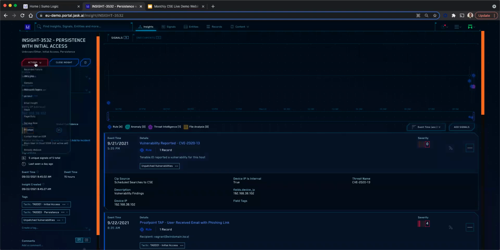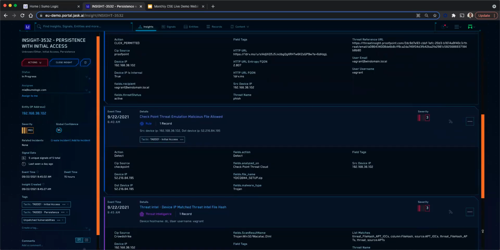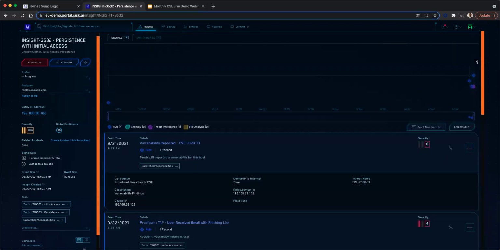So now that I know what has happened, I can take a suitable action here. I can create a Slack alert. There are a lot of integrations here. We can do SOAR integrations if you want to automate a response for this. You can see all those different options here. And once I take my action, I can close this particular insight. So that is a quick summary of how the insights can help you. And you can see the timelines of those insights as well.